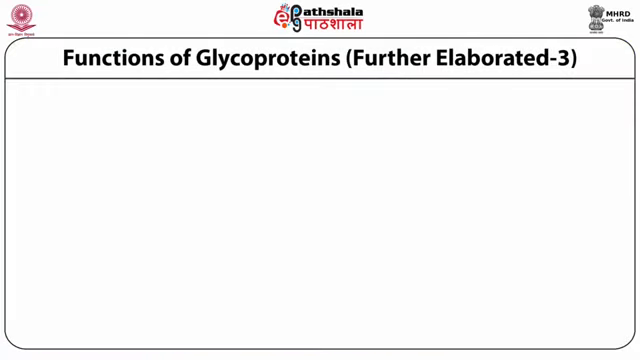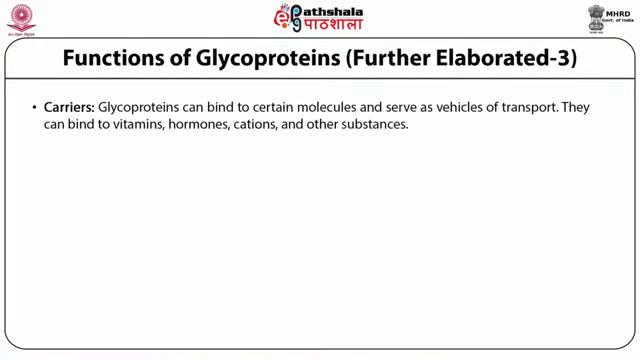In the case of enzymes, glycoprotein enzymes are of three types. These are oxidoreductases, transferases and hydrolases. Three types of enzymes are available in the form of glycoproteins. Functions of glycoproteins again: carriers. They act as carriers. Glycoproteins can bind to certain molecules and serve as vehicles for transport. They can bind to vitamins, hormones, cations and other substances.